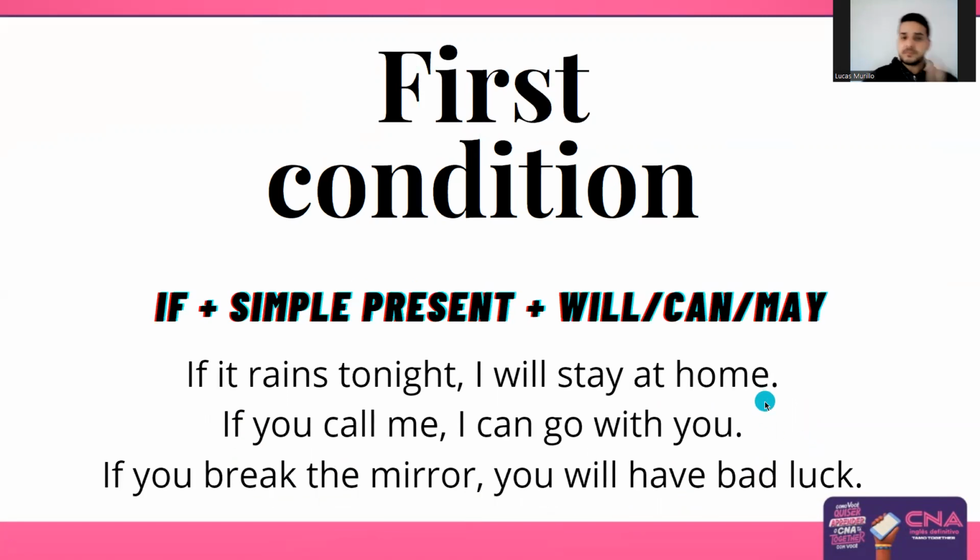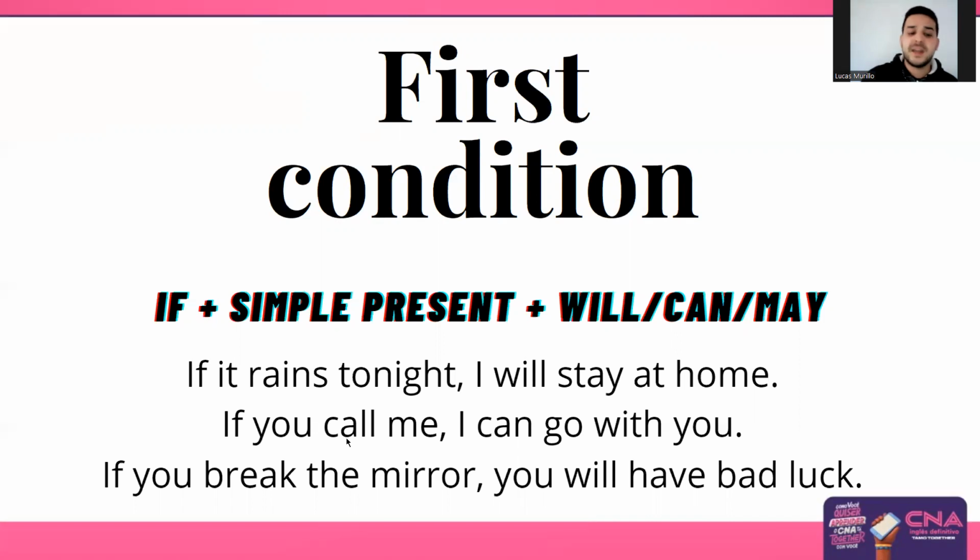Okay. The first condition: when we talk about the first condition, we're going to talk about a possible future, something that may happen in the future, in order for the cause to happen. The structure here is if plus simple present, and then for the consequence we're going to use will, can, may.